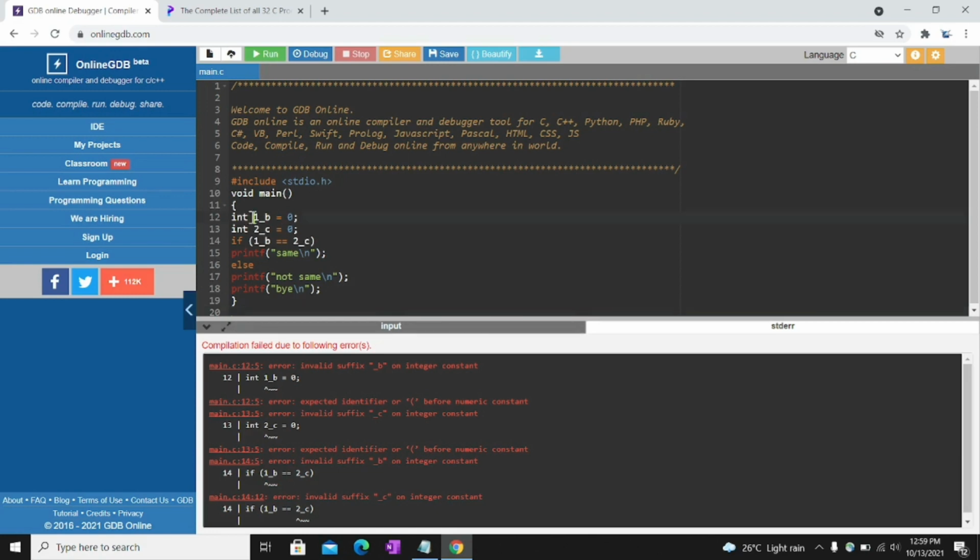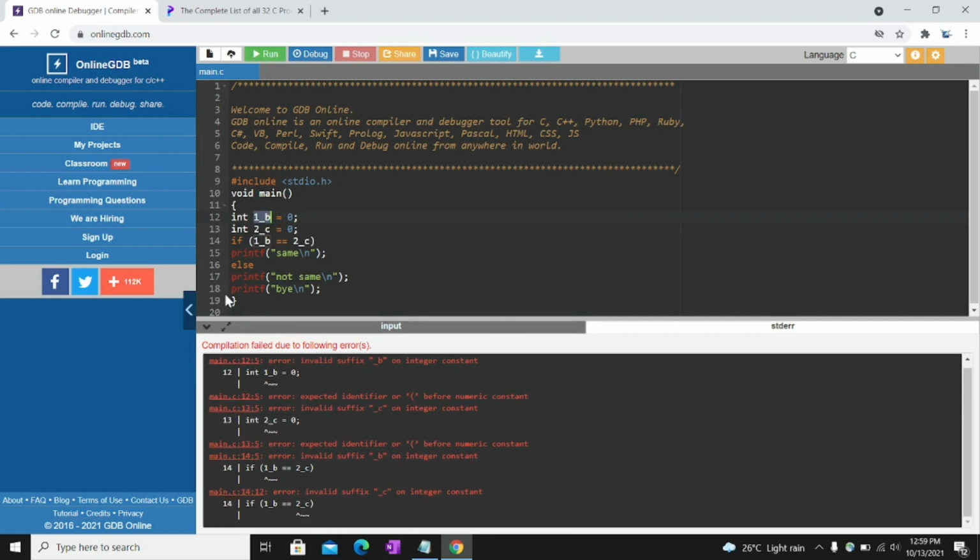See here, the declarations in lines 12, 13 and 14 give errors. Why did we get an error?